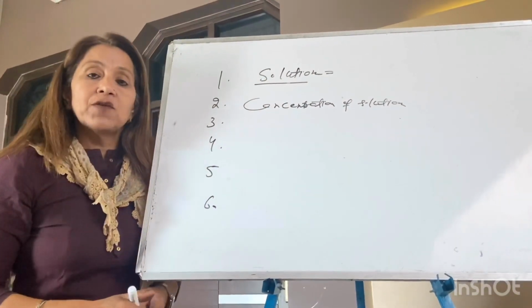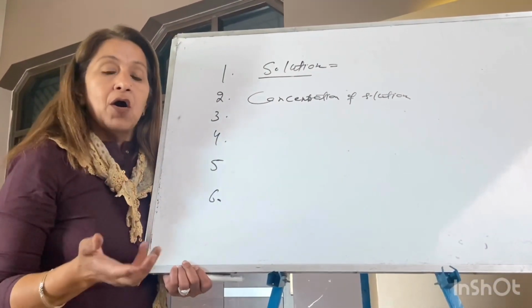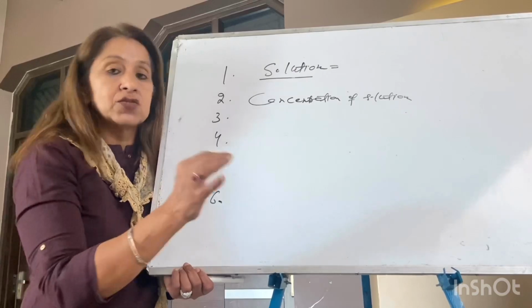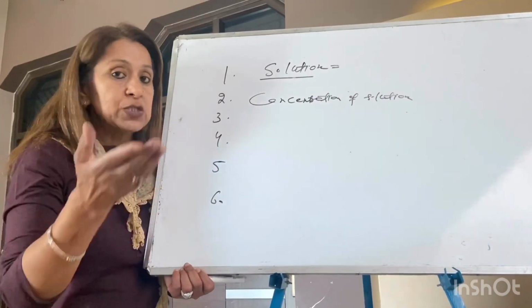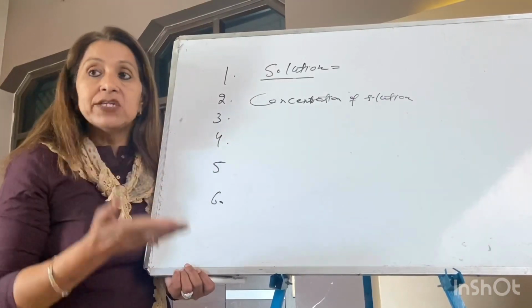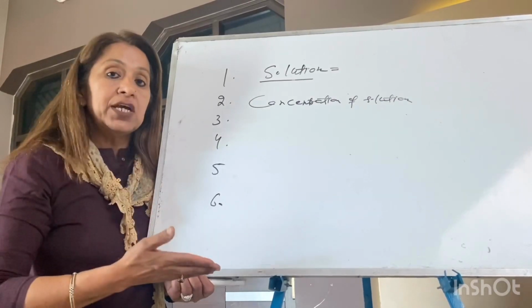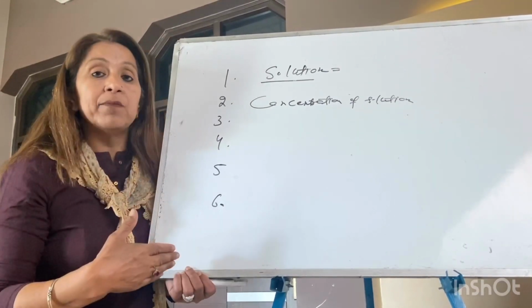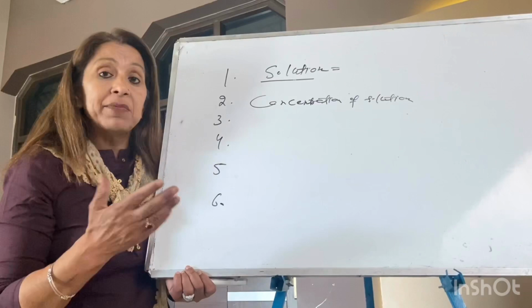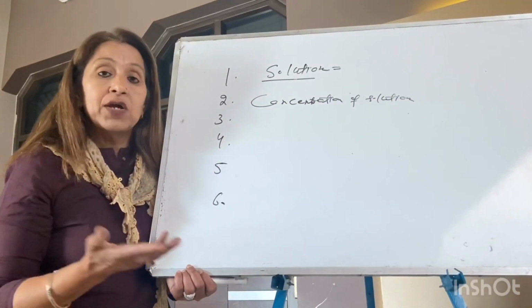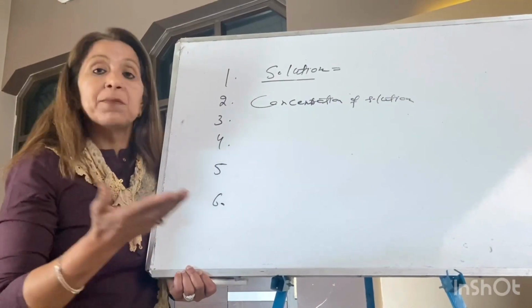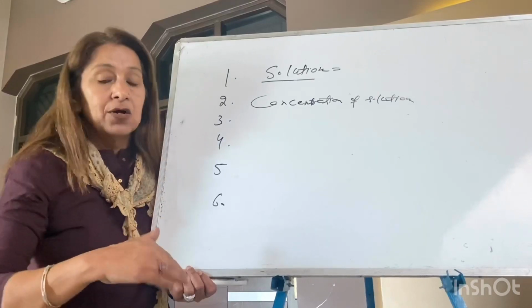In the concentration of solution, I taught you how you will express the concentration. The answer is by means of molarity, molality, normality, percentage, ppm. The same day I taught 2-3 questions: which is better, molarity or molality?